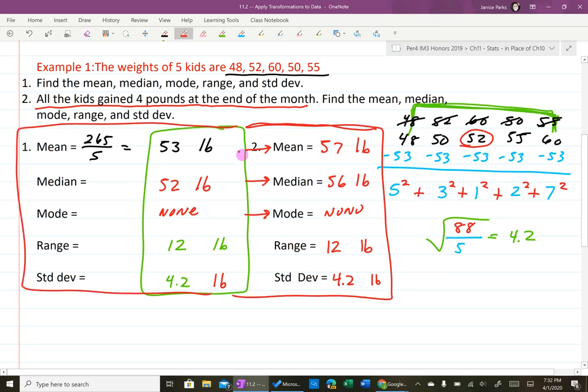And for the second set of answers, since the weight is going up, all you have to do is add 4. If the weight was going down, you would subtract 4 from all of these. So you're just going to add 4 here, and add 4 here. Okay? So that's transformation when it's addition or subtraction. If you're either going to add or subtract, you only add or subtract to the mean, median, and mode. The range and standard deviation stay the same.